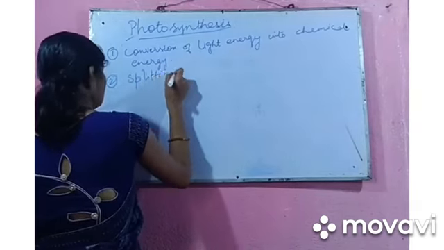Hill is a scientist who gave us this reaction, hence it is known as Hill's reaction. So we will discuss it now.